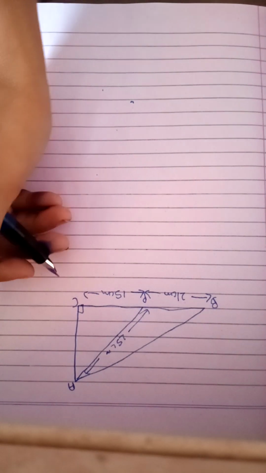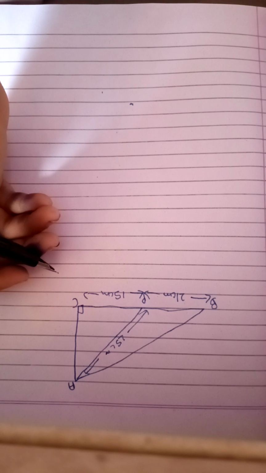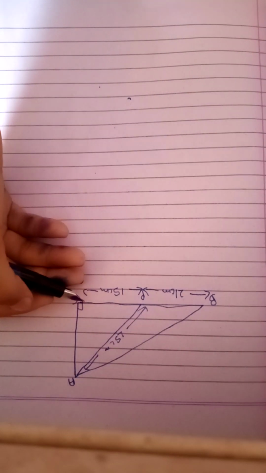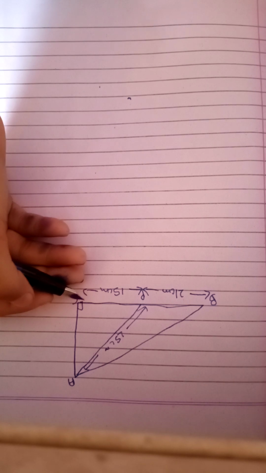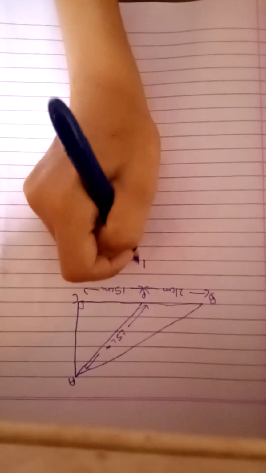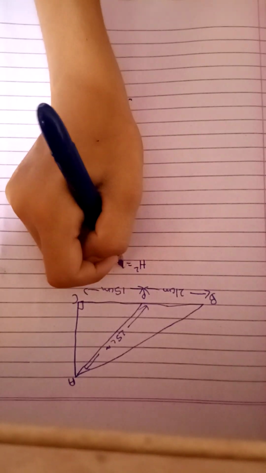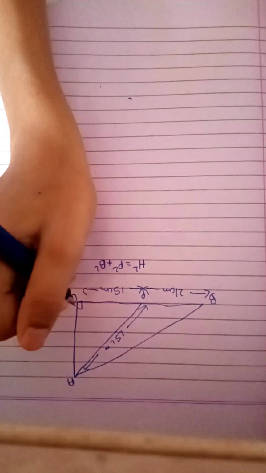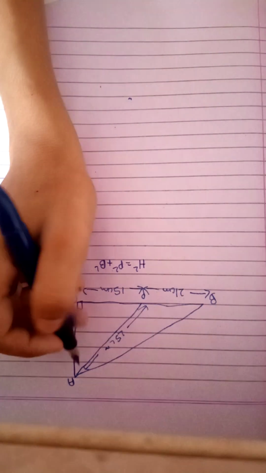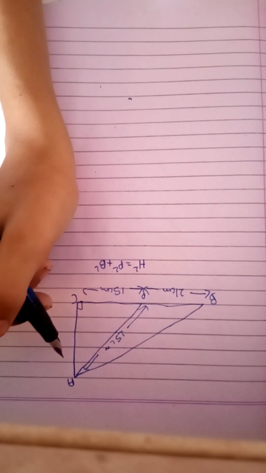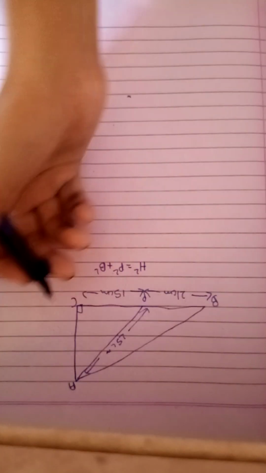Okay, so as we started, angle C, which you can see is 90 degrees. So using the Pythagoras theorem as a formula, H square is equal to P square plus B square. We will solve for this one because it has the 90 degree angle and this one is perpendicular, meaning perpendicular is unknown.